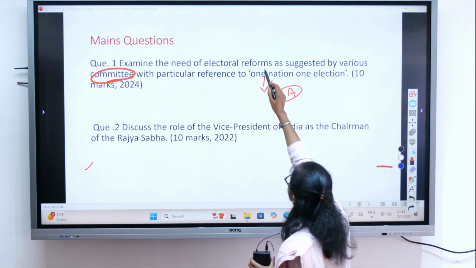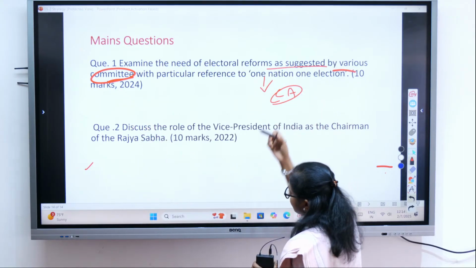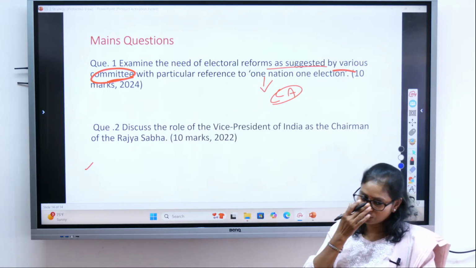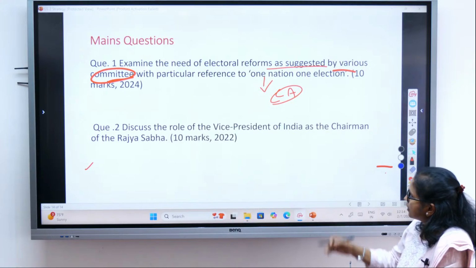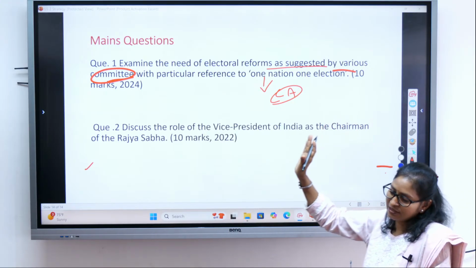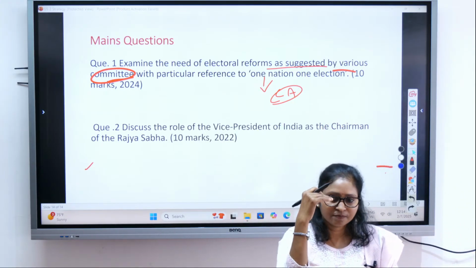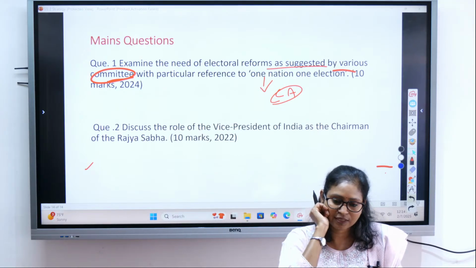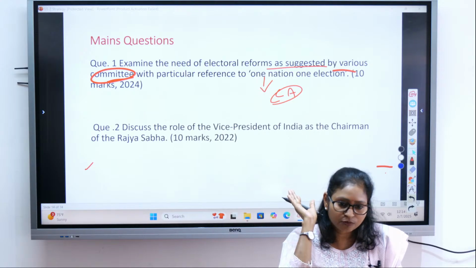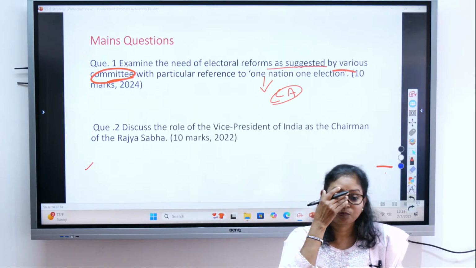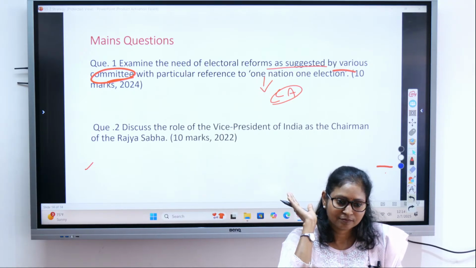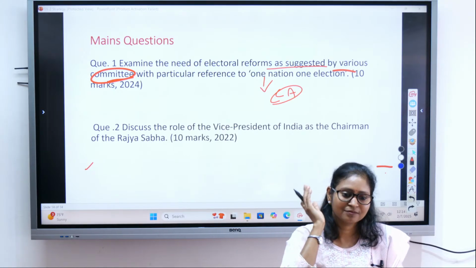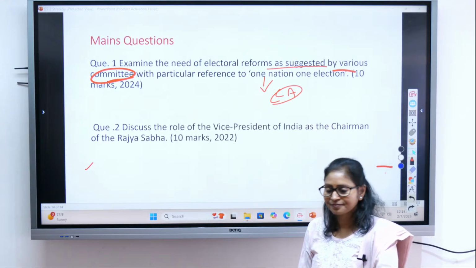They had asked about the committees also, right? Examine the need of electoral reforms as suggested by various committees. Which committees were involved here? Latest was the Ramnath Kovind committee, which recommended one nation, one election. Then you have to give the pros and cons of one nation, one election. This type of question you can do only if you are up to date, right? So in mains you have to be really more up to date, isn't it?